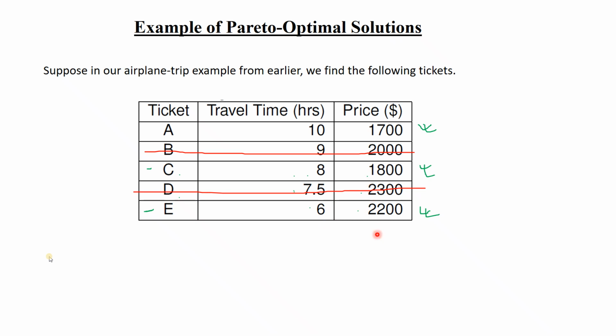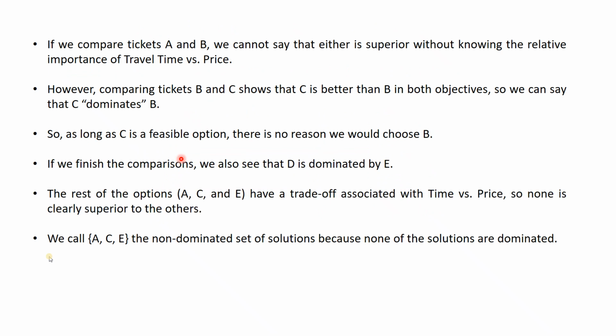But one who can afford it, and for whom these 2 hours are much more precious than money, that person will take ticket number E. That means A, C and E, we cannot say that one is dominating the other. So they are not dominated, they are non-dominated values. But B and D are actually dominated by the others. Okay. So A, C and E are non-dominated.